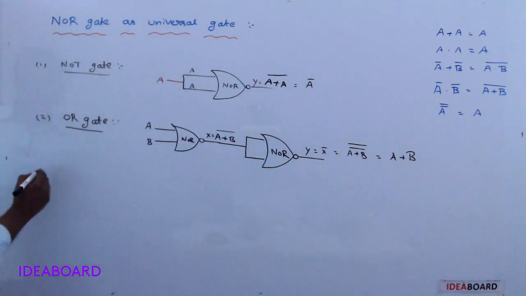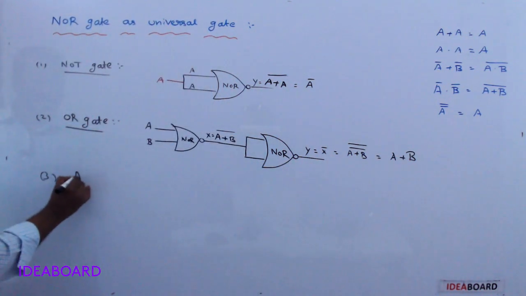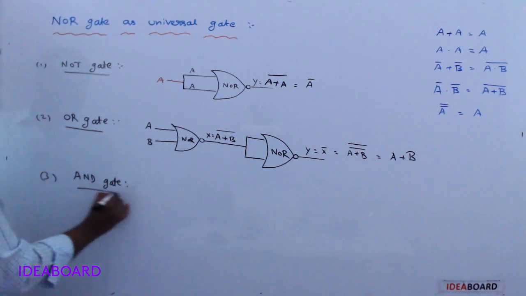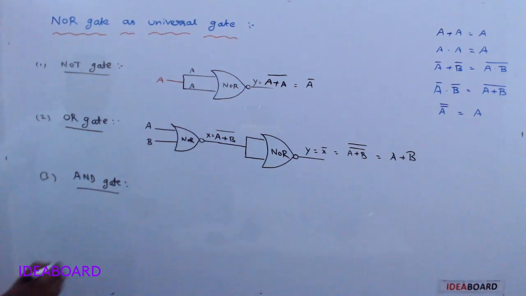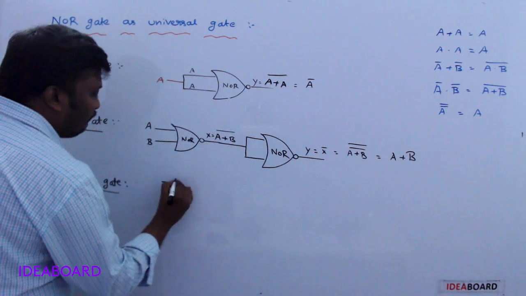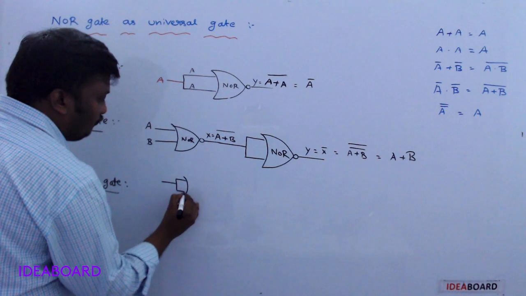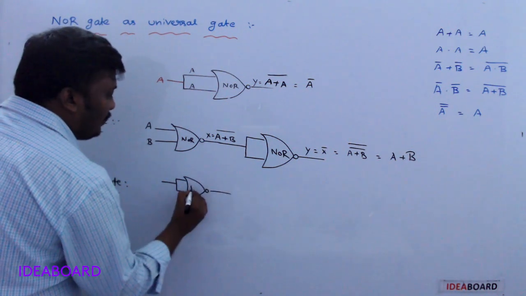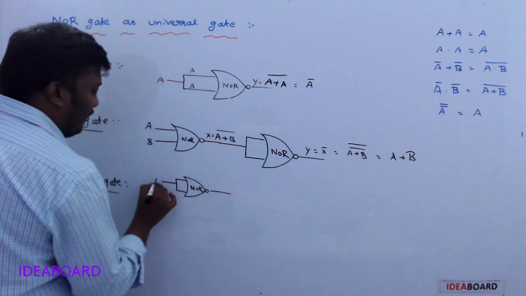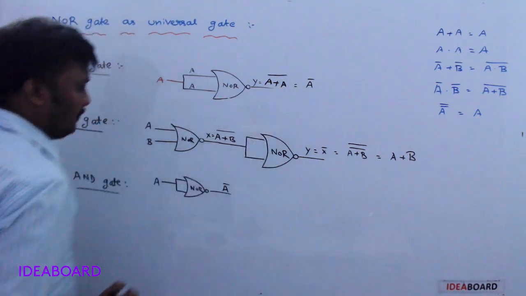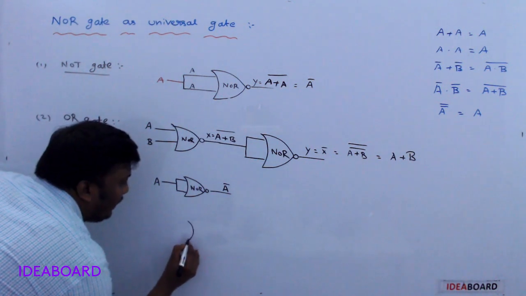Okay, now see the third one. We can construct the AND gate. For the AND gate, take this one. It is one NOR gate. Give input as A, then the output is A bar. Now take another NOR gate here.